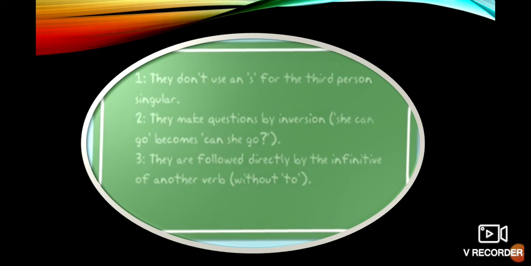Now, let's move to the second point. They make questions by inversion. "She can go" becomes "Can she go?" Okay, you can make them into questions. "Could you help me please?" "Will you go there?" These are certain examples of making inversion or questions. Okay, they are followed directly by the infinitive of another verb without to. Infinitive without to, we must write. So you have to write he can play, they could sing, etc.